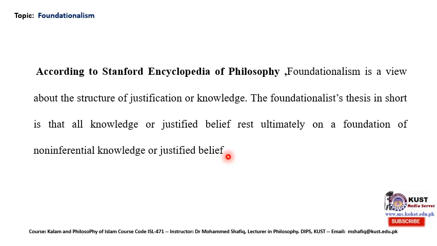So, from this definition, what we can get is that as far as our knowledge is concerned, we have so many beliefs in a system. So those justified beliefs are actually based on another belief that is known as a foundational belief, and that foundational belief is actually non-inferential. We should assume it to be true. We should assume it to be self-evidently true.